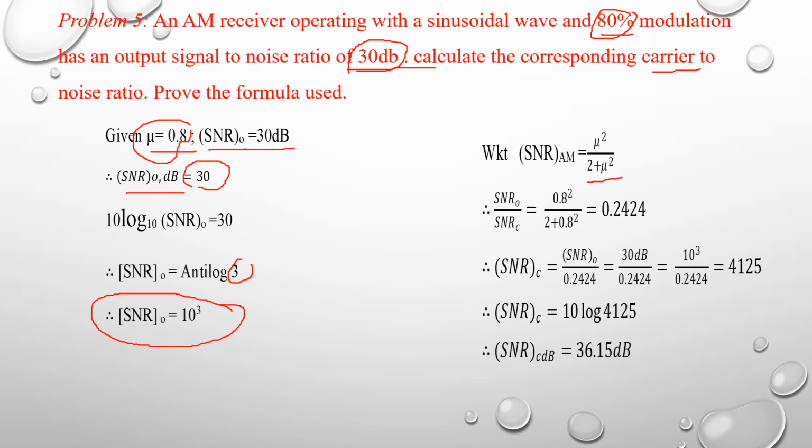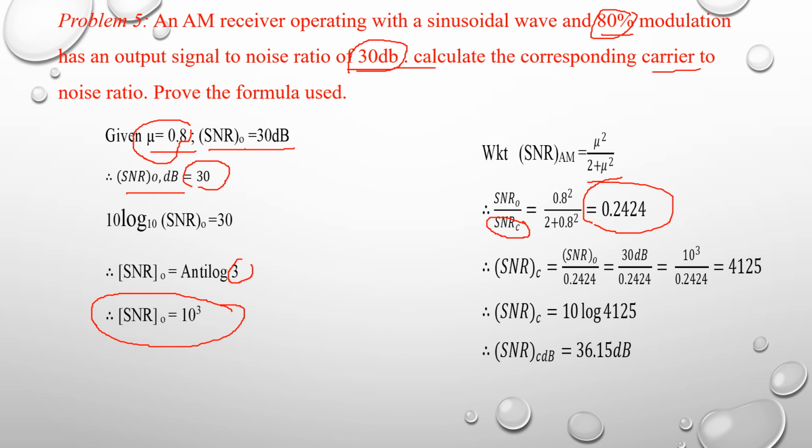So SNR output divided by SNR channel is equal to the figure of merit, which is μ² divided by (2 + μ²). Replacing μ with 0.8, we get 0.8² divided by (2 + 0.8²), so SNR output divided by SNR channel is equal to 0.2424. Our main intention is to find the SNR channel, so rearranging this equation, SNR channel is equal to SNR output divided by 0.2424.